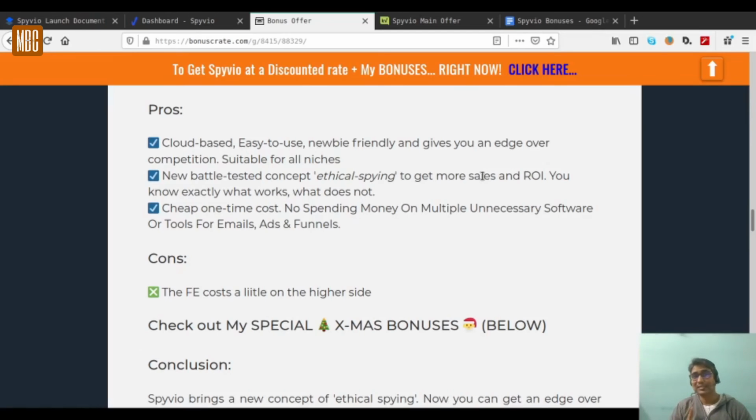And third, it is cheap and comes at a one-time cost compared to the other softwares, and you don't have to unnecessarily buy many other softwares or tools, because this software is all in one for emails, ads and funnels. Cons: though the prices are less, according to me, the front end costs a little bit on the higher side. Apart from this, there are no cons, but who cares? If the software delivers, then it doesn't matter, does it?